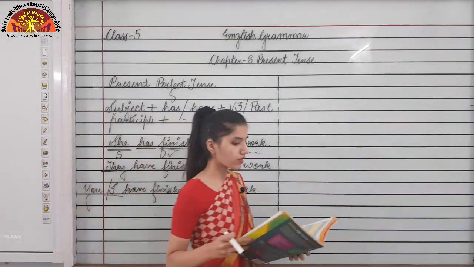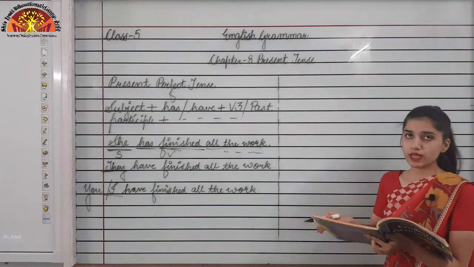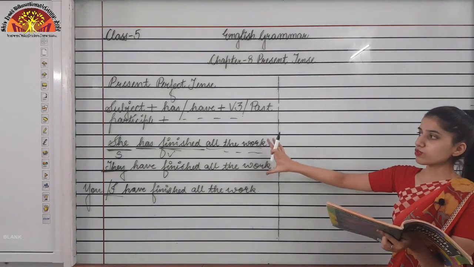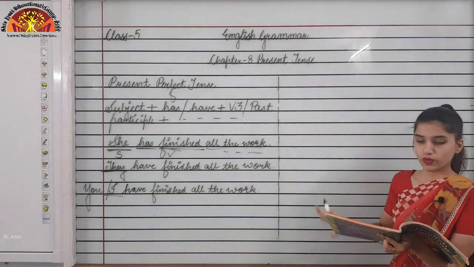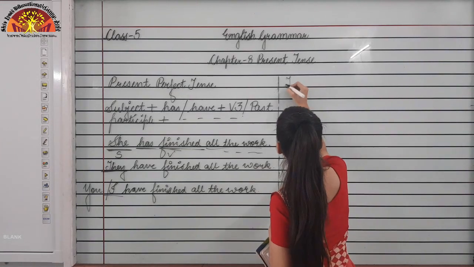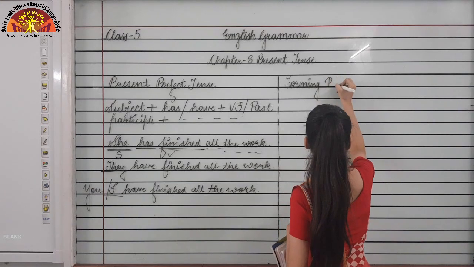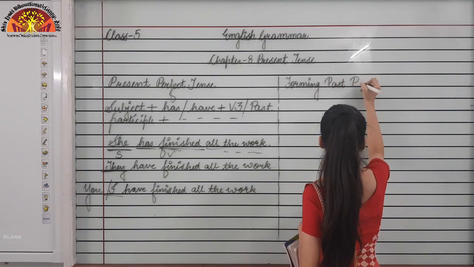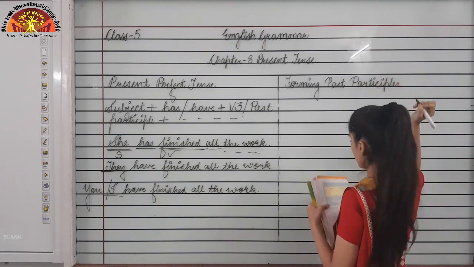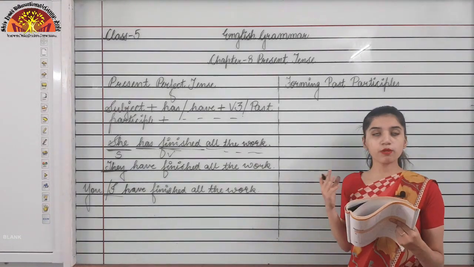Okay, now there are some of the points which are written on page number 52 and 53 in your book. So I am discussing over here also. Remember these things, how you need to use the subject with the verb. Now I am just going with the topic, that is forming past participles.